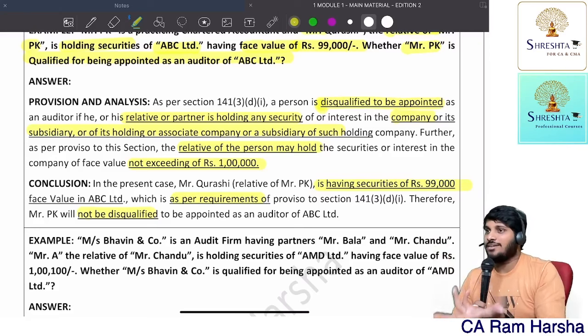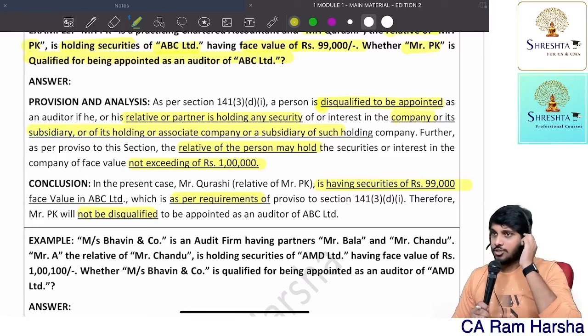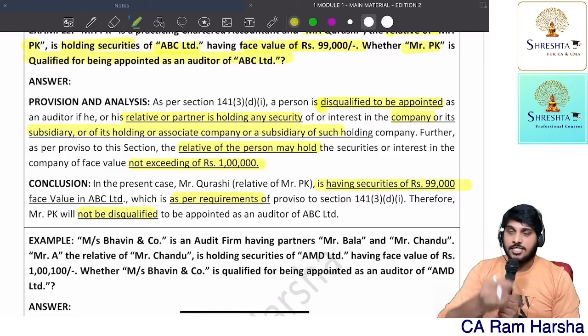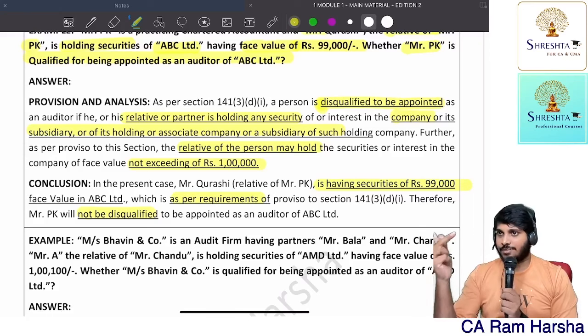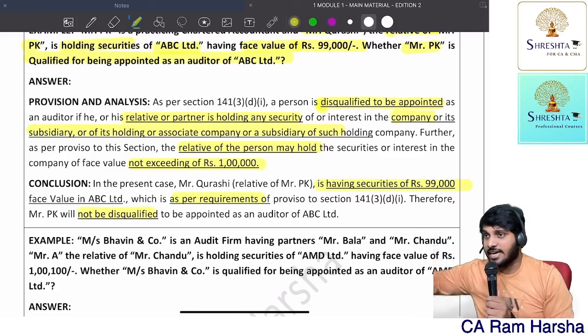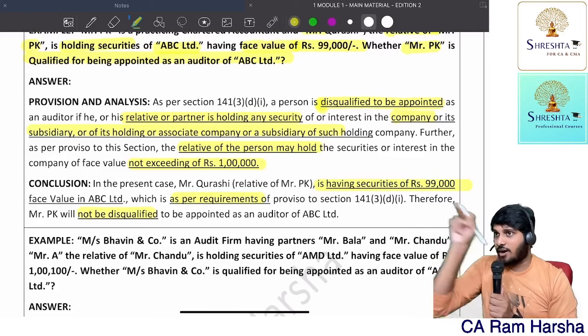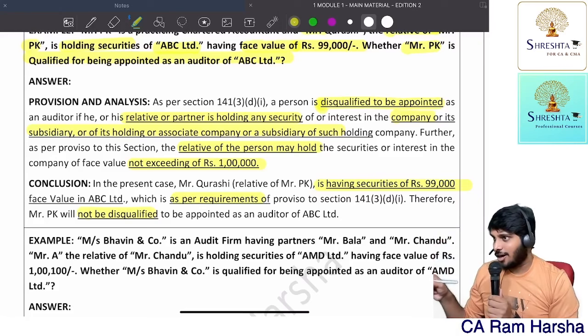Without writing that, you can't fulfill the answer. Correct? So, meaning should come. So that is what they will look into. And in the suggested answer, they would have given some 4 or 5 words: holding company, associate company, subsidiary company, all of that. He will observe whether it is there in your answer or not, and accordingly, he will allocate marks. Are you getting the point?